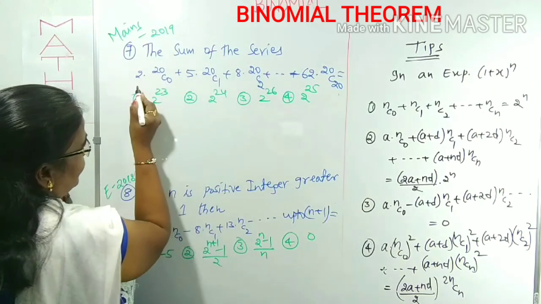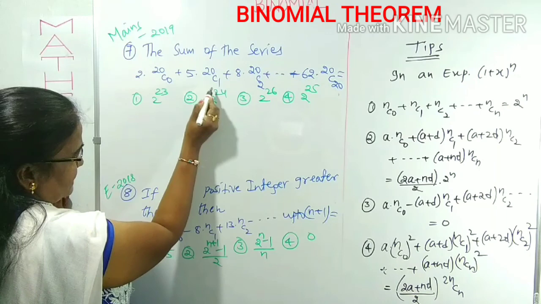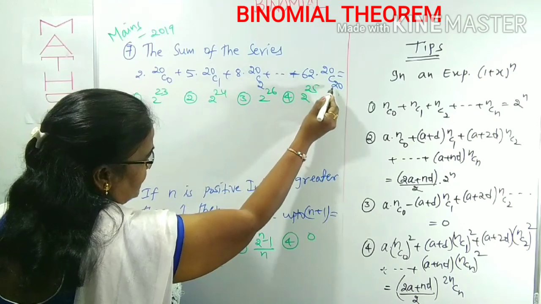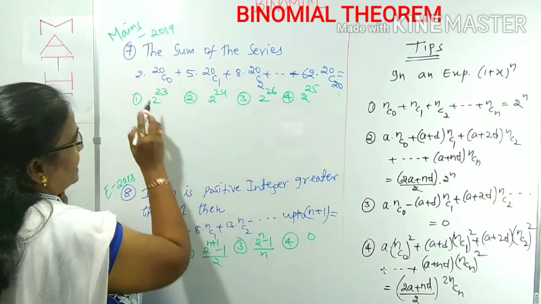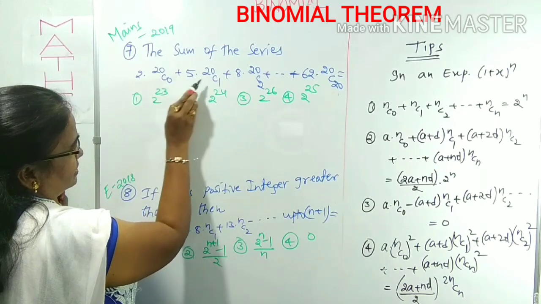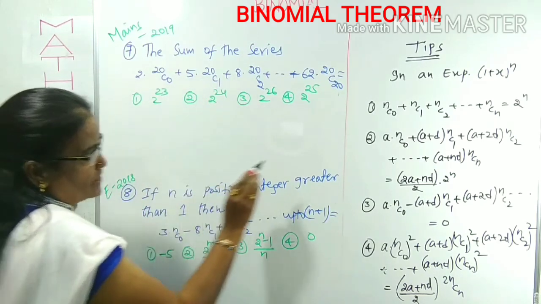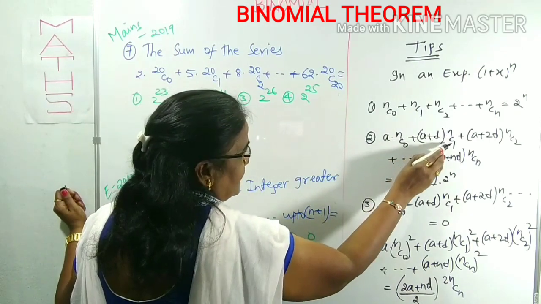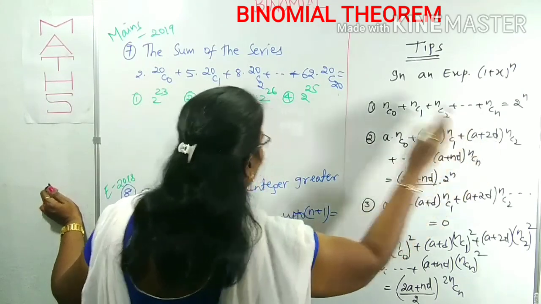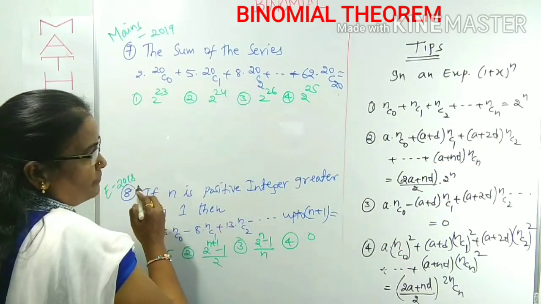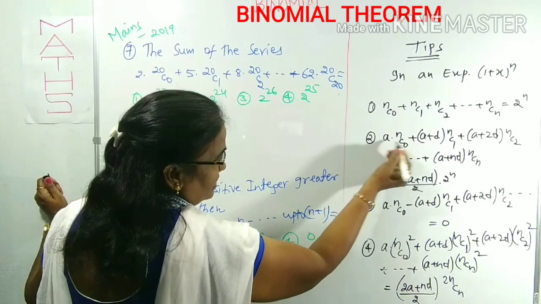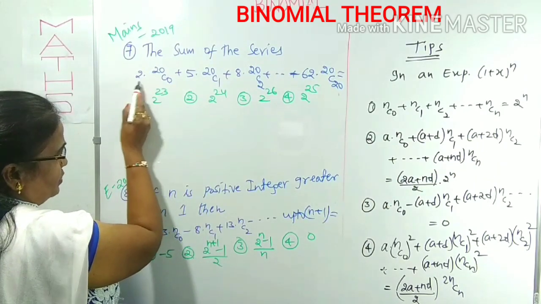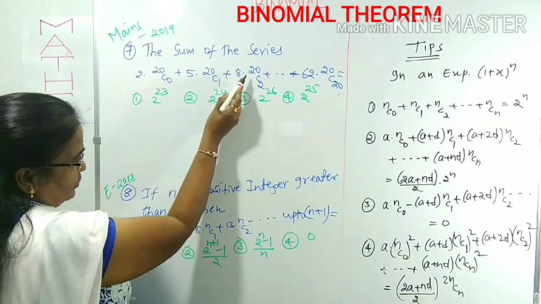The sum of the series 2 into 20C0 plus 5 into 20C1 plus 8 into 20C2 plus so on plus 62 into 20C20. Here we can observe 20C0, 20C1, 20C2, means you can concentrate on this one. In place of n there is 20, all terms are available, and also multiples of nC0, nC1, nC2, you can observe that. What is nC0? Means 20C0 multiple is 2, 20C1 multiple is 5, 20C2 multiple is 8.